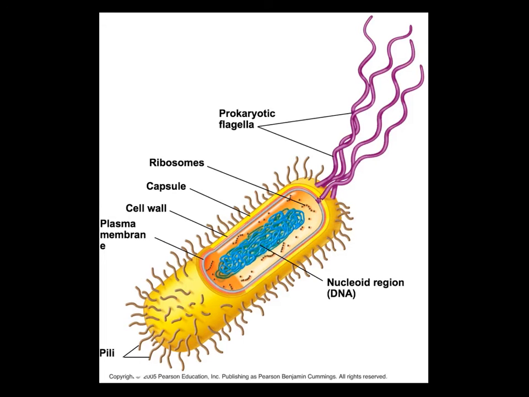Just as a recap, this is your typical prokaryotic cell, and you can see here that they have the nucleoid region, which is just DNA in a particular space. It is not surrounded by a membrane. You can see the ribosomes, the capsule that we talked about, cell wall. We also know that the plasma membrane is within the cell wall. And then you can see the prokaryotic flagella and the little pili, which help to transfer DNA from one cell to another.